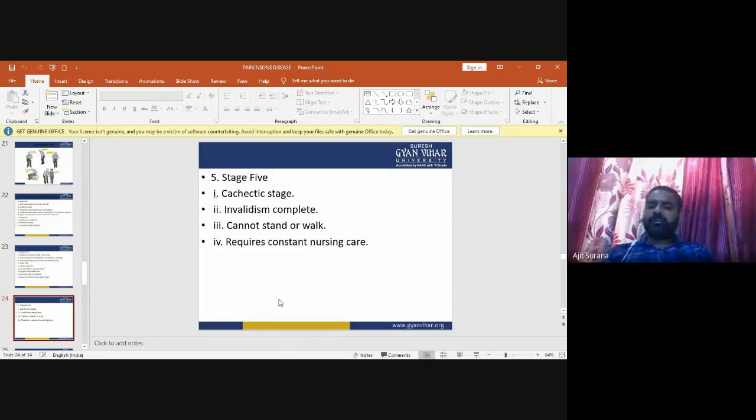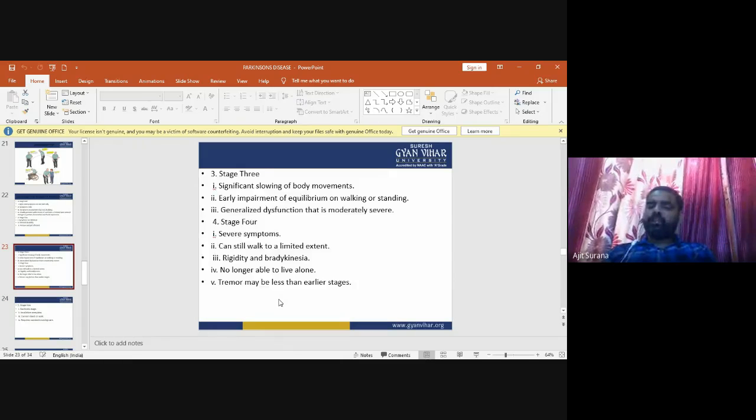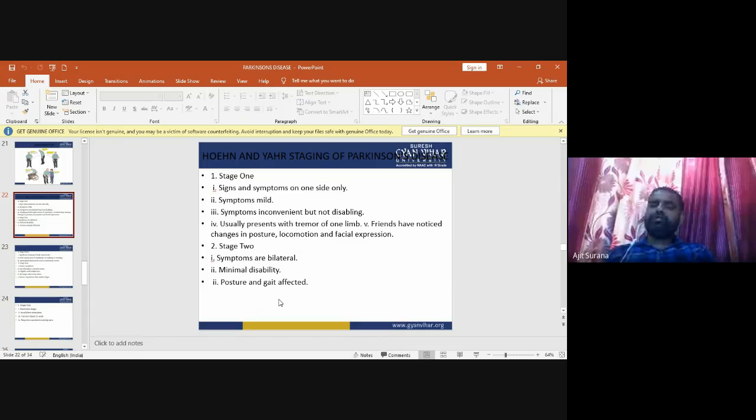Invalidism complete, cannot stand or walk, require constant nursing care. So these are the 5 stages according to Hoehn and Yahr staging of Parkinson's disease. In stage 1, the signs and symptoms are only on one side of the body. Symptoms are mild, inconvenient but not disabling. Symptoms usually present with tremor of one limb. Friends have noticed changes in posture, locomotion, and facial expression.